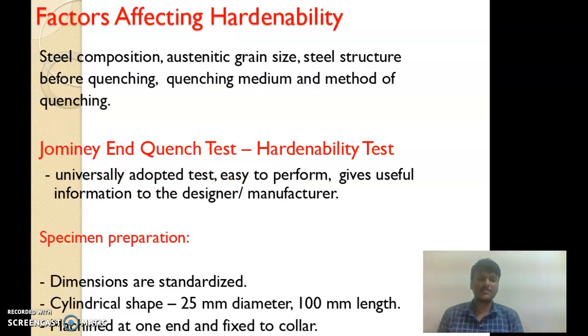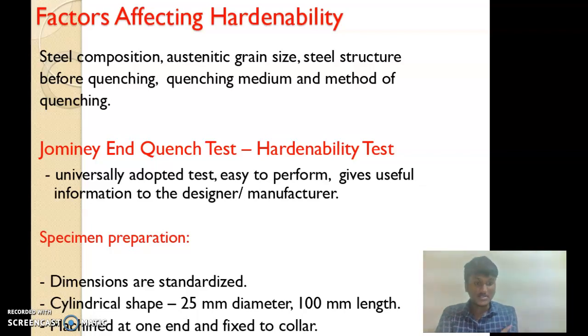Factors affecting hardenability are the steel composition, austenitic grain size, steel structure before quenching, quenching medium, and methods of quenching. About the Jominy end quench test, the hardenability test: it is a universally adopted test, easy to perform, and gives useful information to the designer or manufacturer, letting us know the hardness property of different materials.